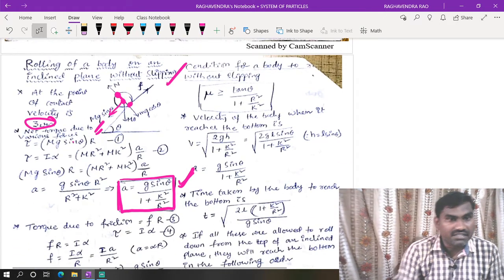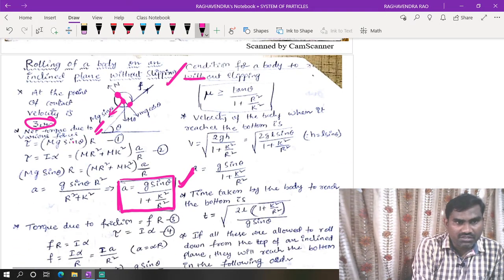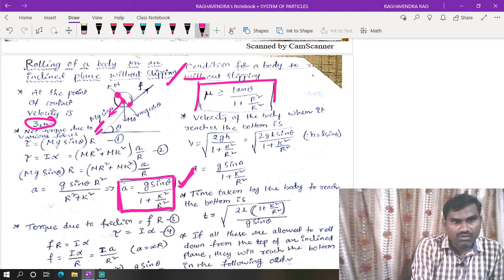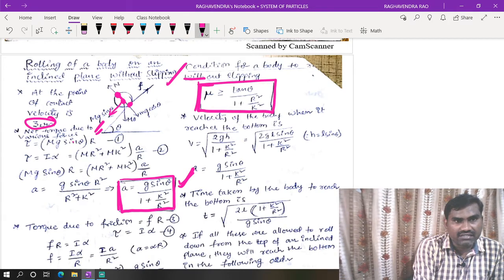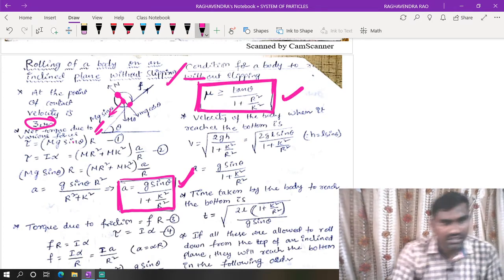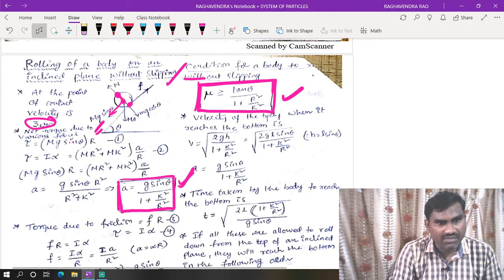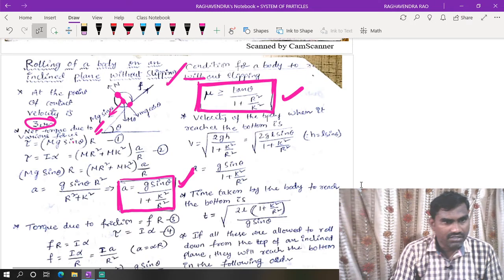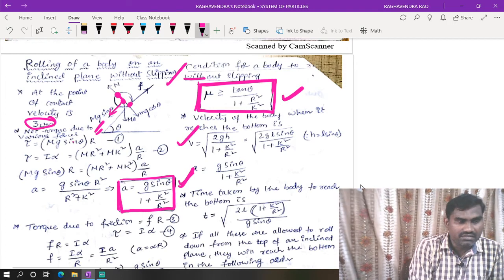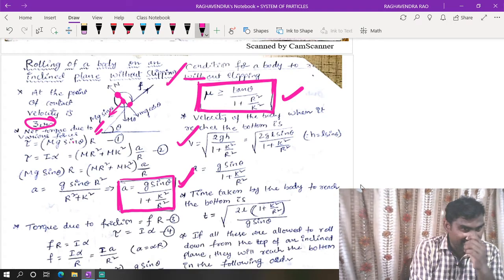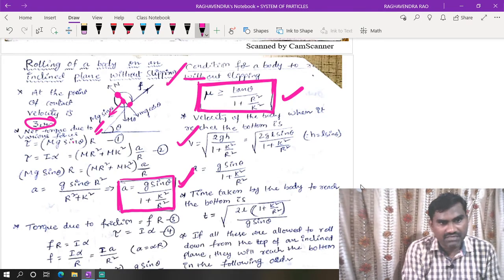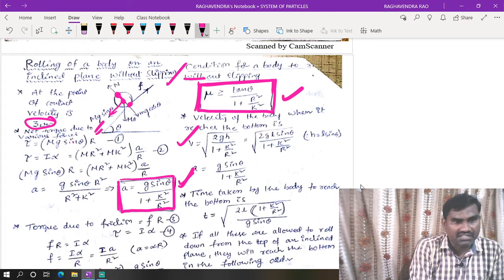The condition for a body to roll without slipping is that the coefficient of friction should be greater than or equal to this value, tan theta by 1 plus r square by k square. Velocity of the body: as we know from this expression, we have the acceleration, so from this acceleration we can calculate the velocity, root over 2gh by 1 plus k square by r square.